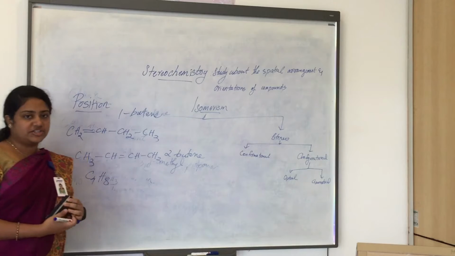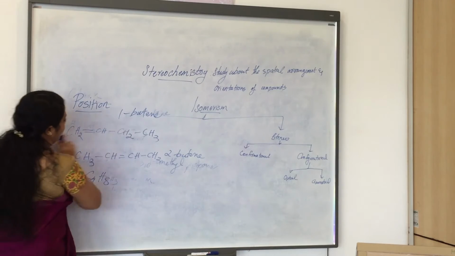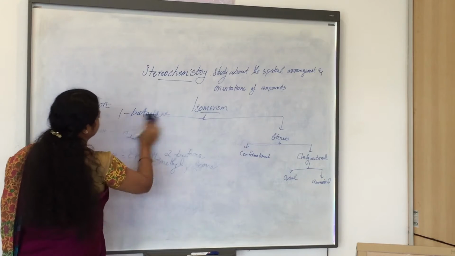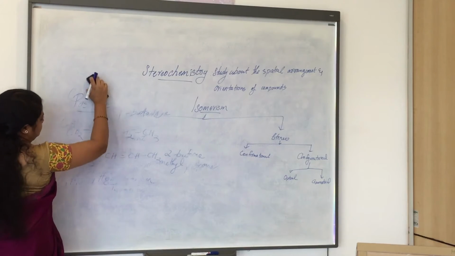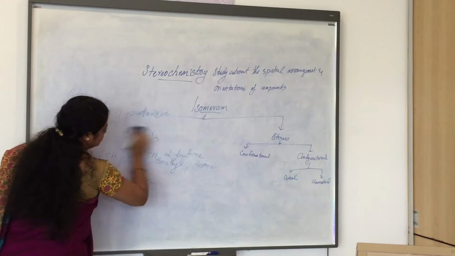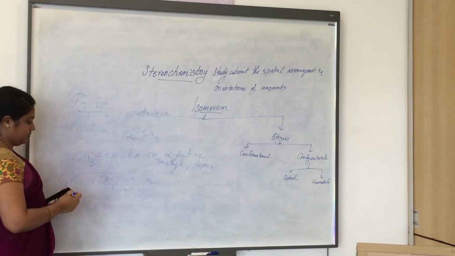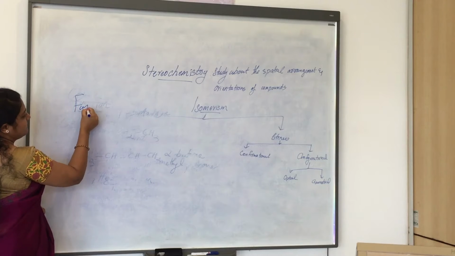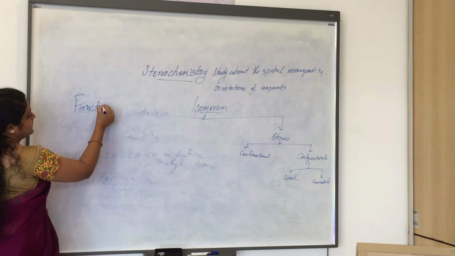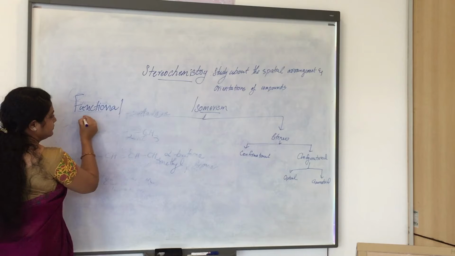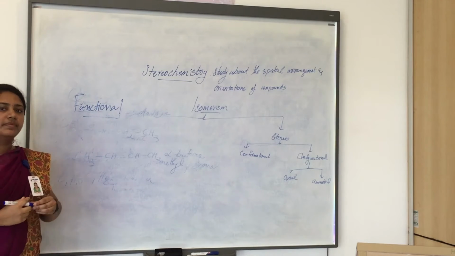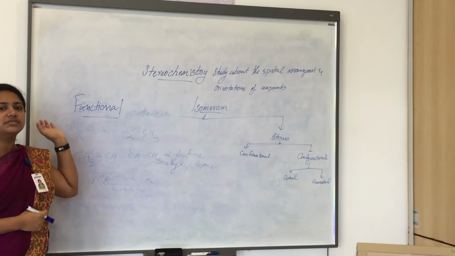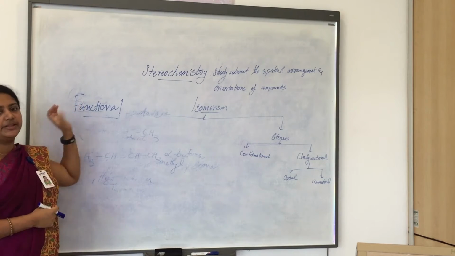Third one is the functional isomer. As mentioned before, functional isomers are also indicated by the name.